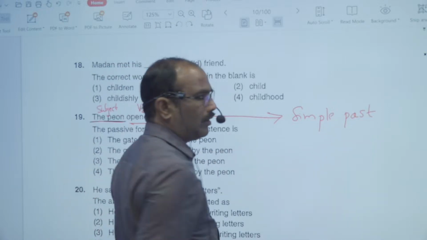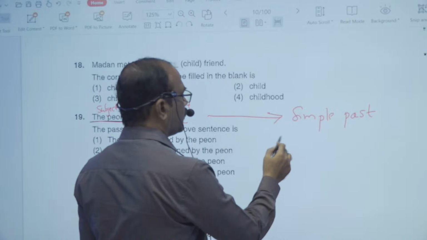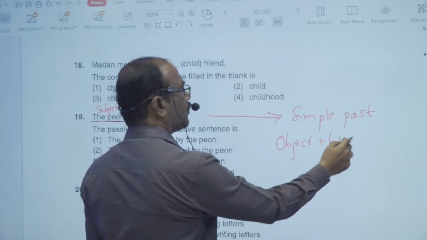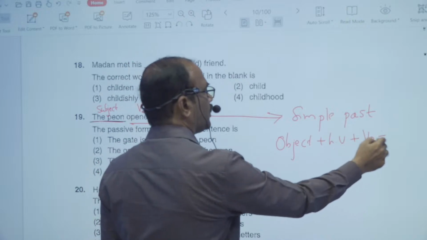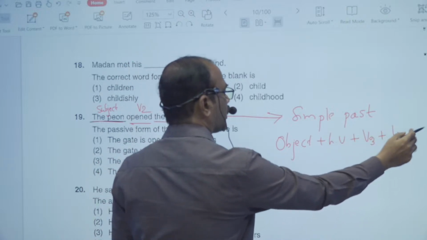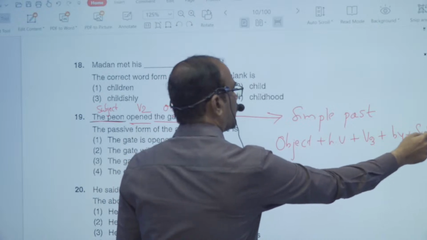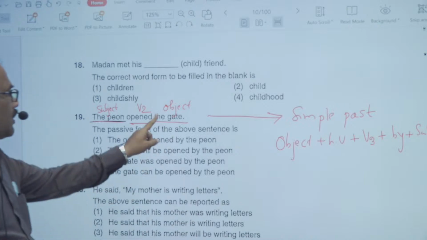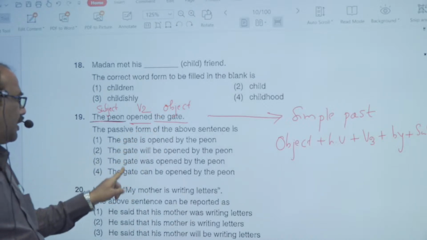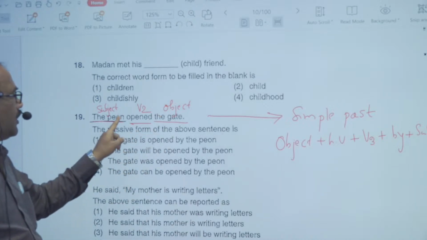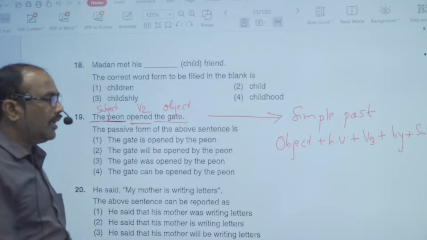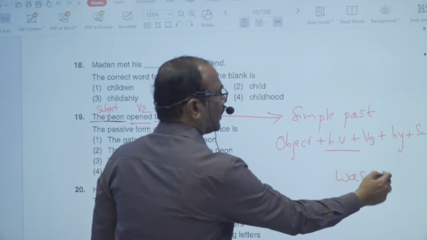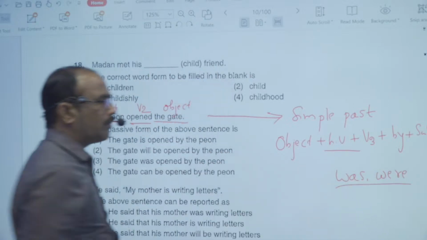So first of all, for active voice to passive voice, we use the object first, then the right form of helping verb, then the V3 form of the verb, then the preposition by, and the subject is placed lastly. That is the form. So what is the object? The gate is the object. As it is simple past tense, the helping verbs used in simple past are was and were.